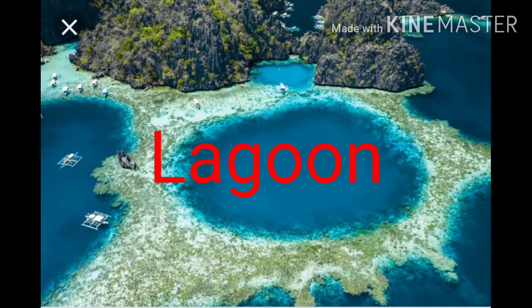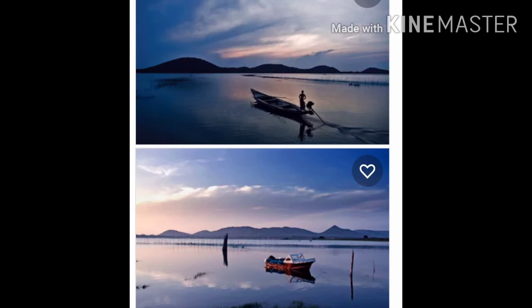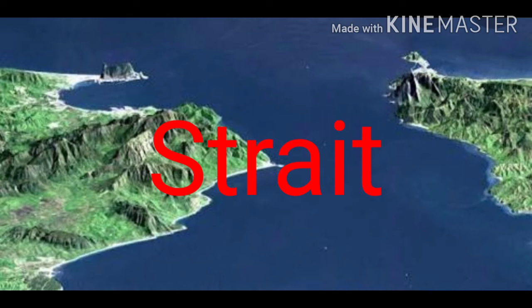Next one is lagoon. Lagoon means a small fresh water body near a larger lake or river, or a stretch of salt water separated from the sea by a low sand bank. It is separated from the salt water of the sea. For example, Chilika Lake in Odisha. Next one is strait.